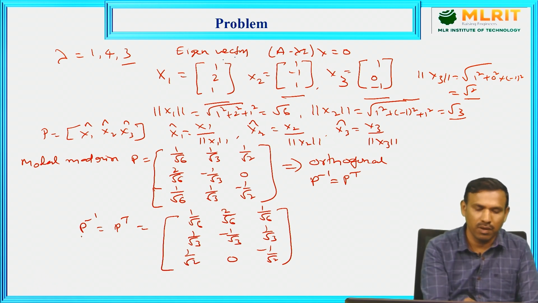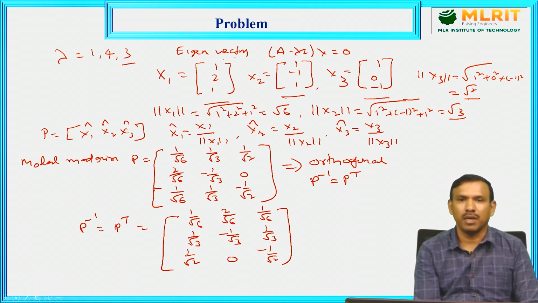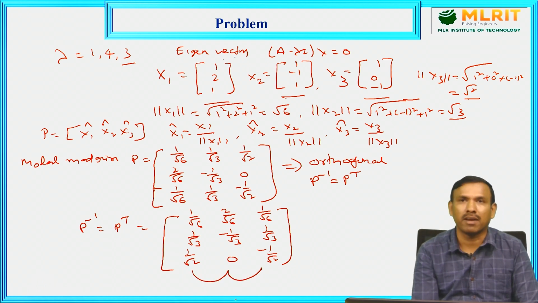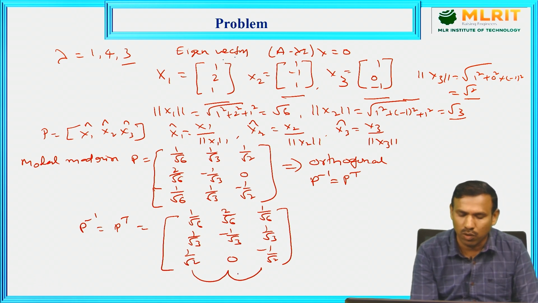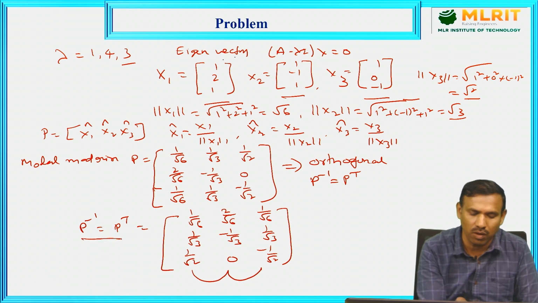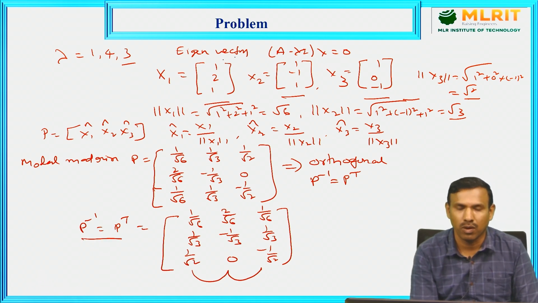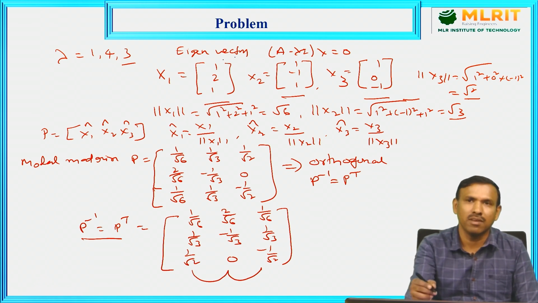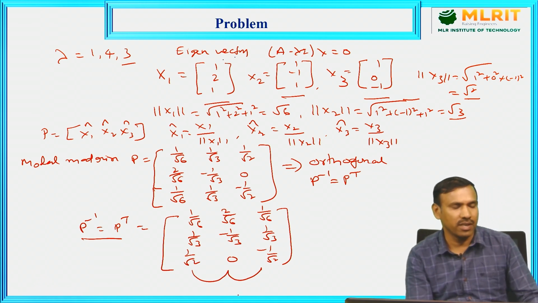So we got P inverse, which comes from a modal matrix that is not ordinary, but contains normalized orthogonal vectors. Taking any two vectors, the dot product will become 0, so definitely it is an orthogonal matrix. That's why P inverse is equal to P transpose, which is required for the diagonalization. So we determined eigenvalues, eigenvectors, and the modal matrix with the normalized eigenvectors.